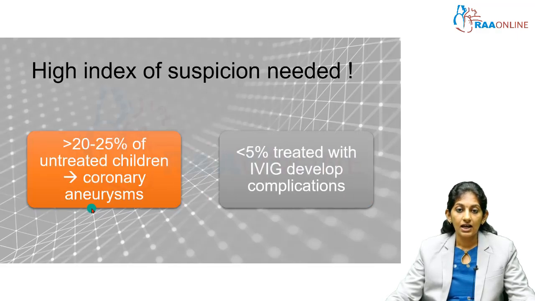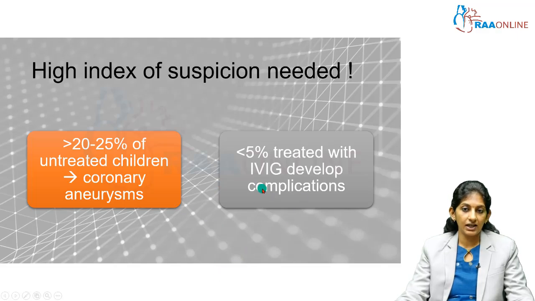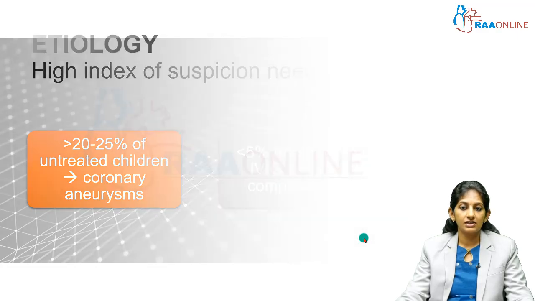In case the treatment is started effectively, we can reduce the complications to less than 5%. The treatment of Kawasaki disease is IVIG. So just to reiterate, a very high index of suspicion is needed to diagnose Kawasaki disease.